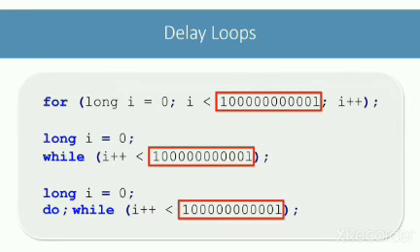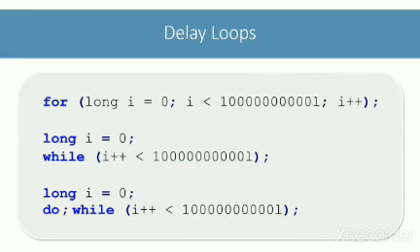This 10 billion that I have specified here is just an example. You can put any value here depending on how much delay you want to introduce. The higher this value, the more delay it will create. There is nothing special in delay loops.